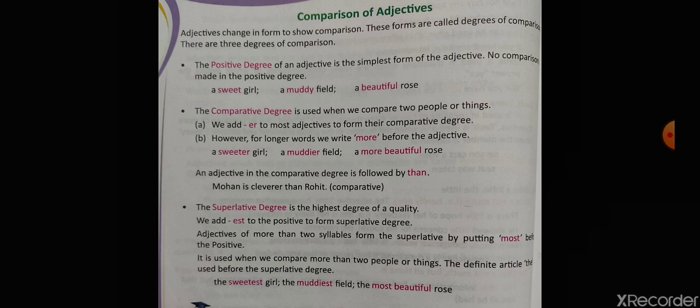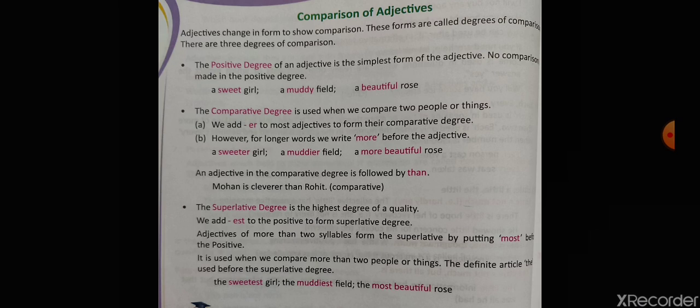Let's take one example. Sita is a girl in my class who has short hair. We are not comparing anyone with anything; we are just making a statement that Sita has short hair. Now if I am talking about Sita and Geeta both, and I want to compare their hair, whose hair is longer? Geeta's hair is longer.